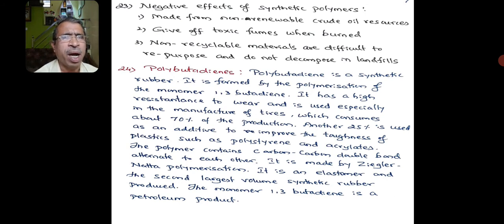It is made by Ziegler-Natta polymerization. Of course, this Ziegler-Natta polymerization, you need not know how it is done. Just remember this. It is an elastomer and the second largest volume synthetic rubber produced. The monomer 1,3-butadiene is a petroleum product.